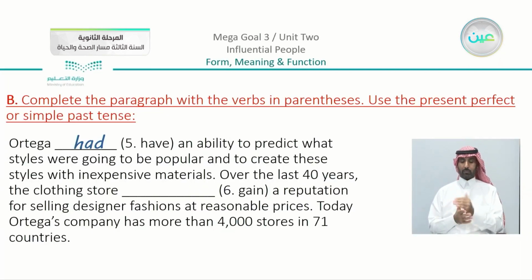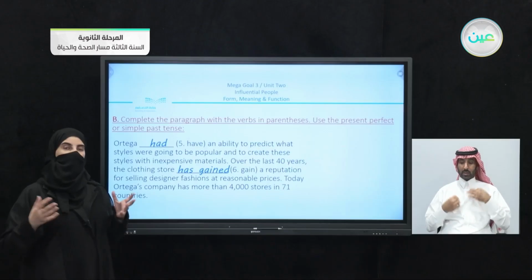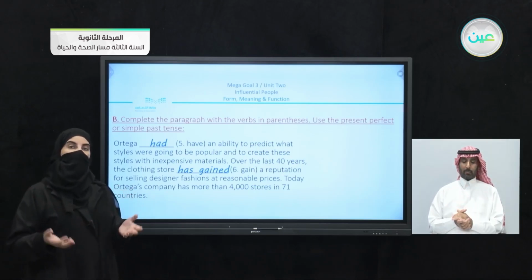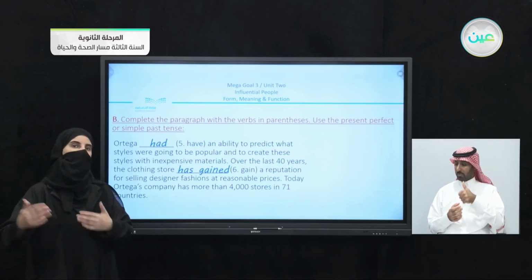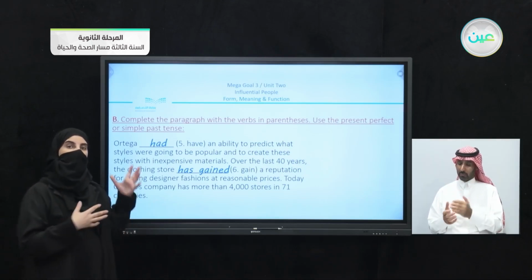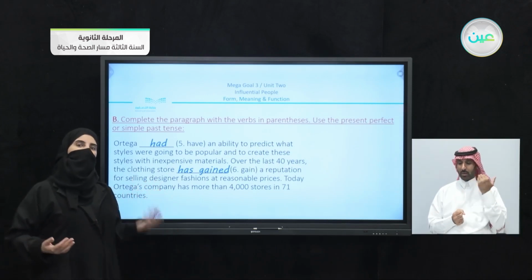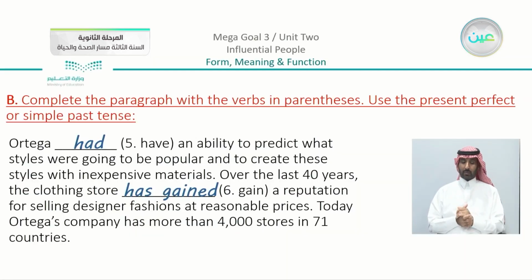After that, we have here: over the last 40 years, the clothing store has gained a reputation for selling designer fashions at reasonable prices. So here we can use has gained. The famous clothing store that he started had the reputation and still has the reputation. So in this part, you can use either the past simple or the present perfect. Both of them can be applicable.